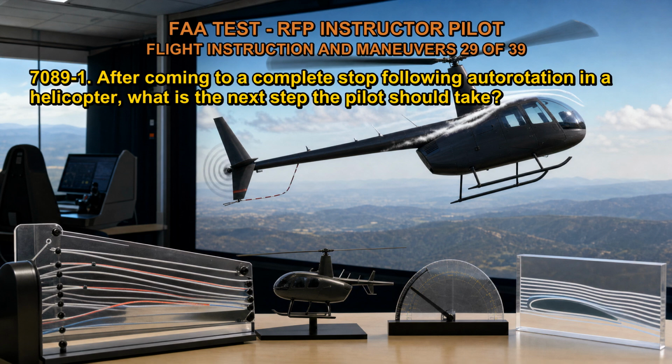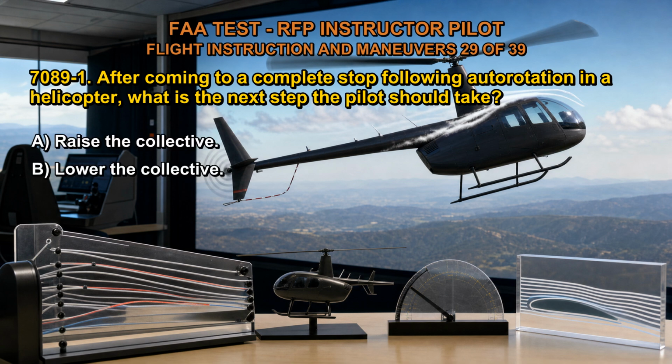7089-1. After coming to a complete stop following autorotation in a helicopter, what is the next step the pilot should take? A. Raise the collective. B. Lower the collective. C. Apply aft cyclic. The correct answer is B.